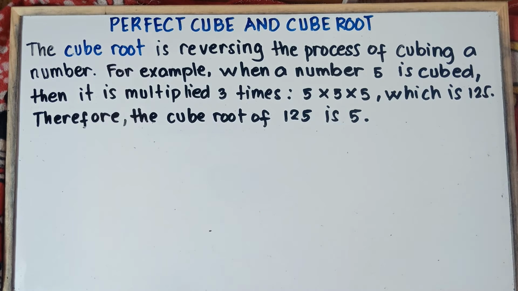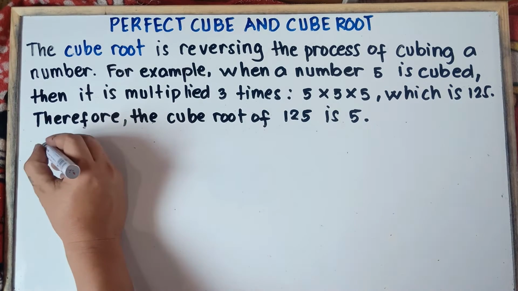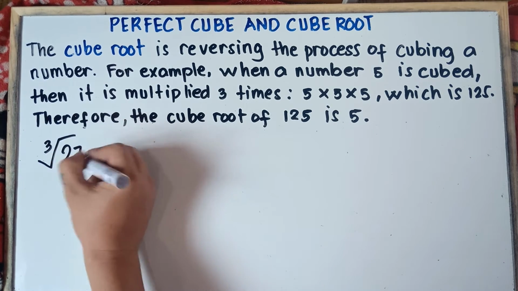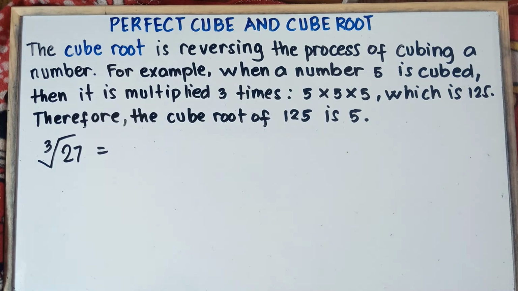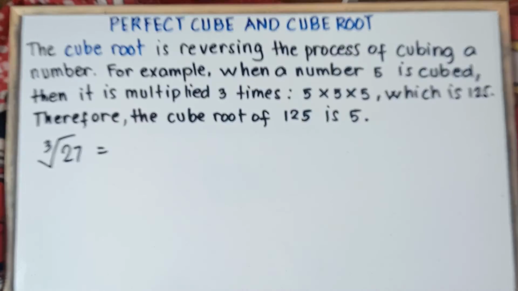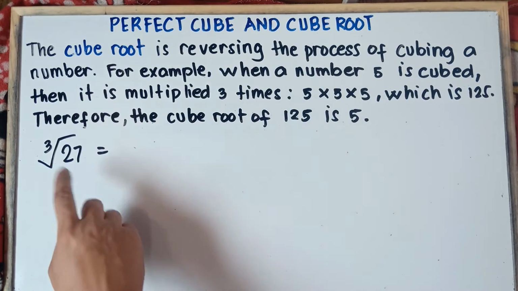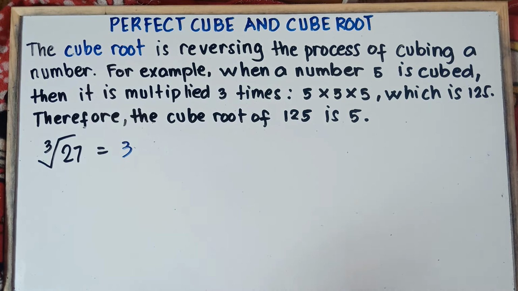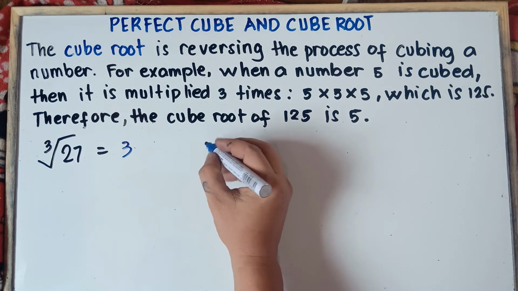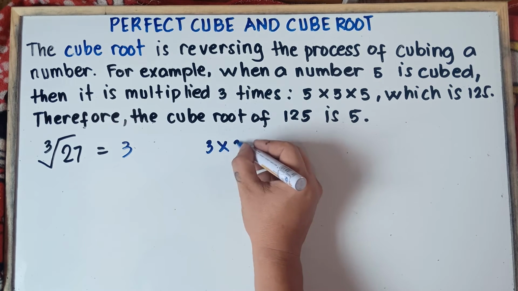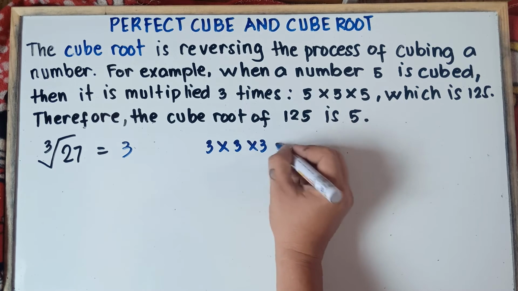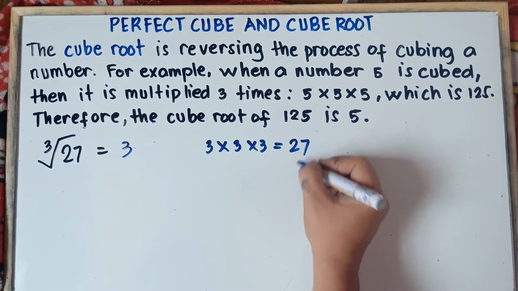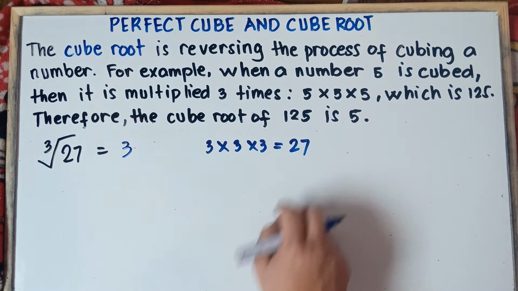Now let me give you another example, class, for you to really understand this one. If I will say, what would be the cube root of 27? What's your answer, class? You think of a number that when you multiply it by itself 3 times, you will get 27. Of course, your answer is 3, right? Once again, the cube root of 27, that is 3. Why is that, sir? Because if you multiply 3 by itself 3 times, 3 times 3 times 3, you will get 27.